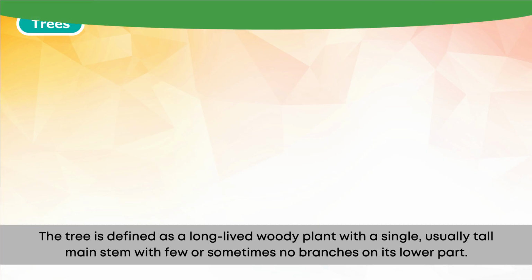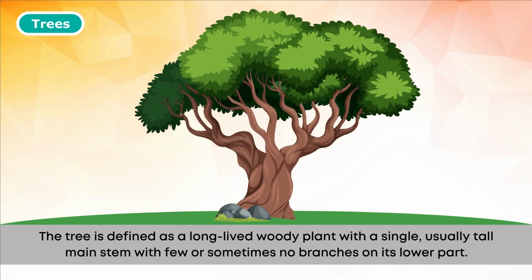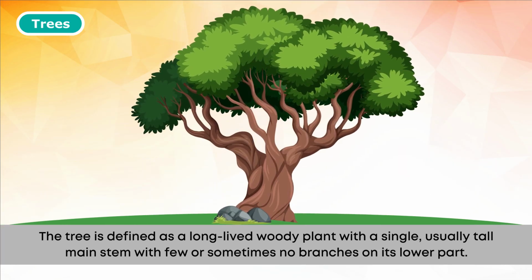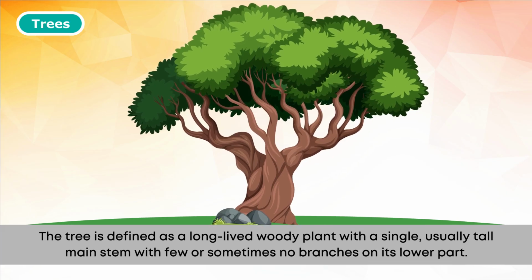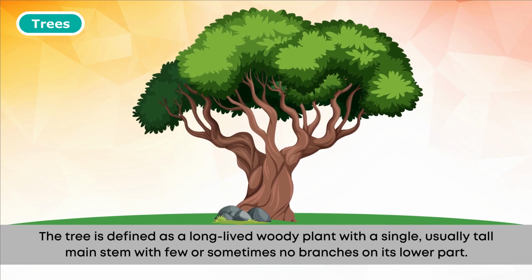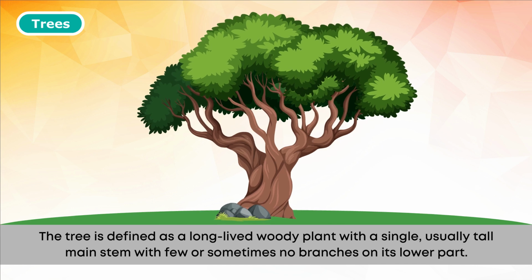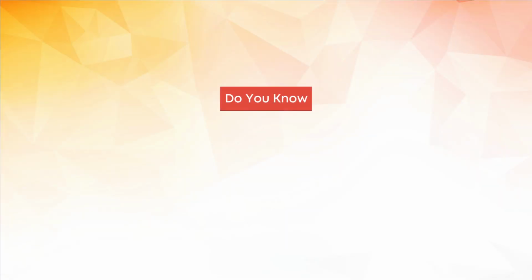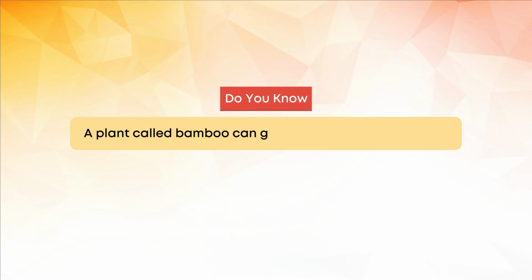Trees. The tree is defined as a long-lived woody plant with a single, usually tall main stem with few or sometimes no branches on its lower part. Do you know? A plant called bamboo can grow up to 1 meter in one day.